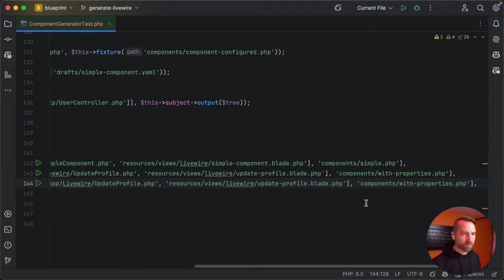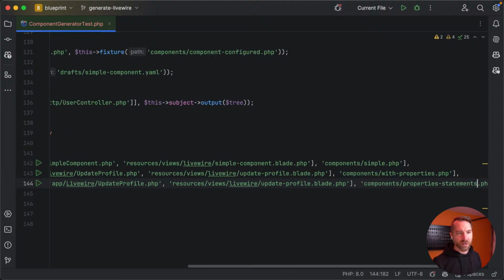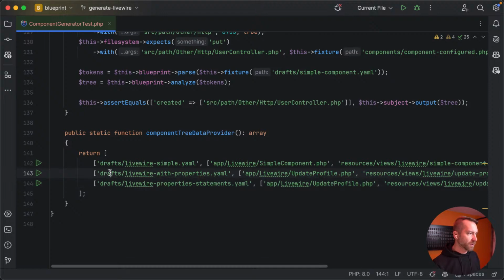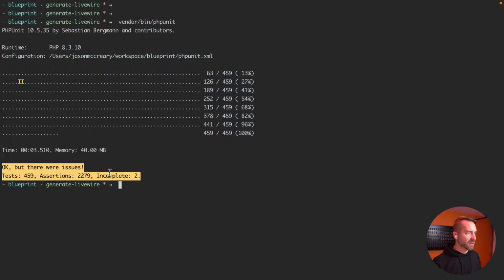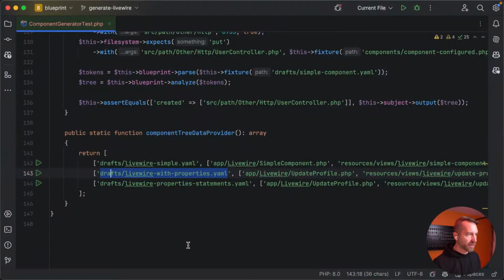And then what we can say is properties statements. Let's just do that for now. Okay, so let's take this drafts YAML. I think I could probably just copy this. Yeah, let's take this Livewire with properties drafts YAML.